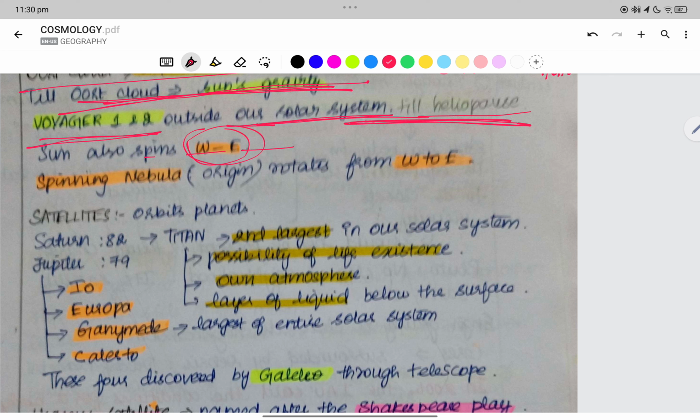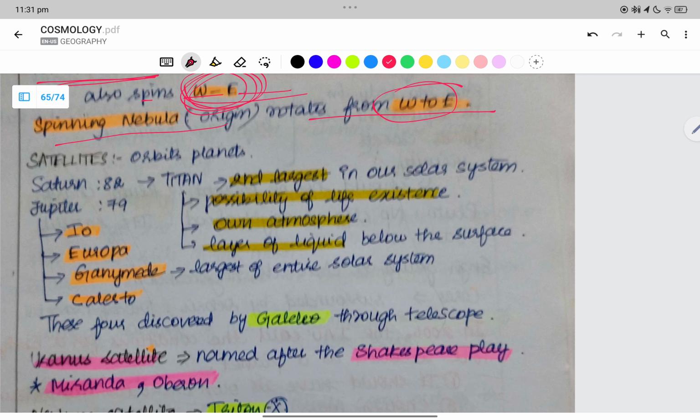The sun also spins from west to east, as do the other planets. The spinning nebula of origin rotated from west to east.